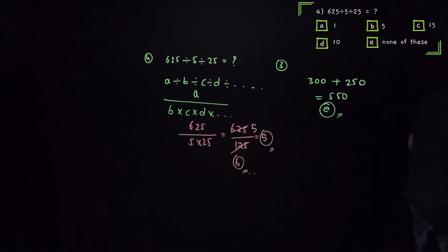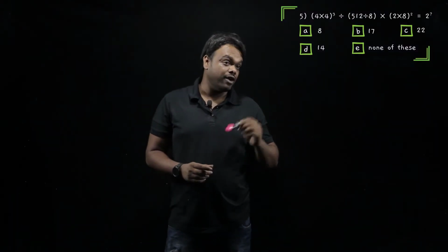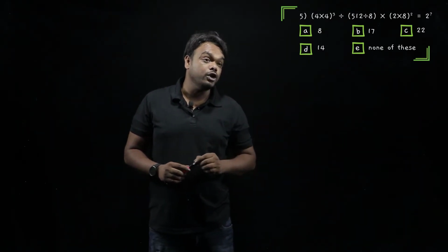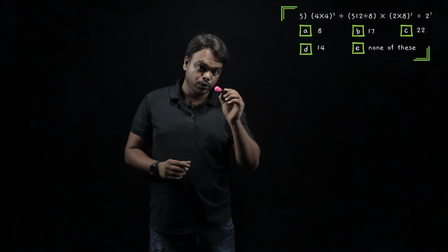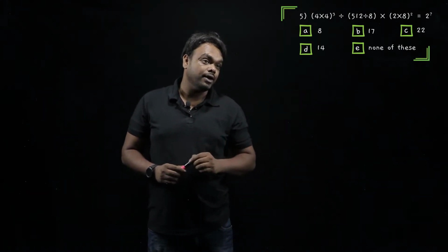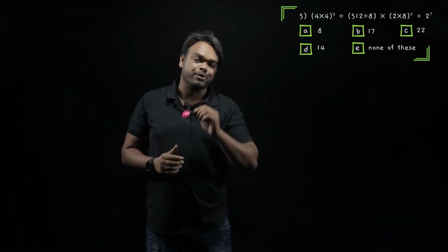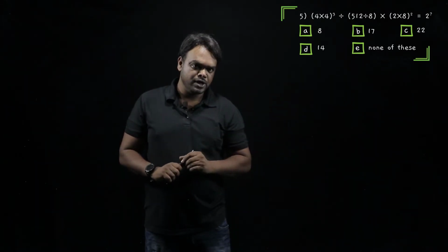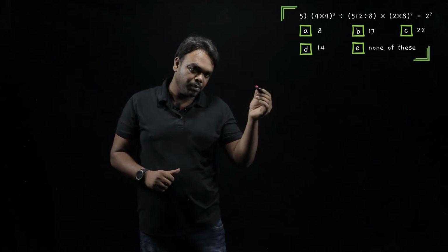Question number 5. So what do we have here? We have 4 into 4 whole power 3 divided by 512 divided by 8 into 2 into 8 whole square is equal to 2 power question mark. Well, we need to find the value of the question mark here. So let me write down the same question here one more time for you.